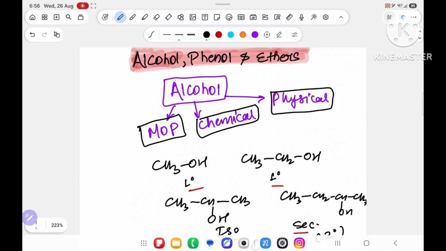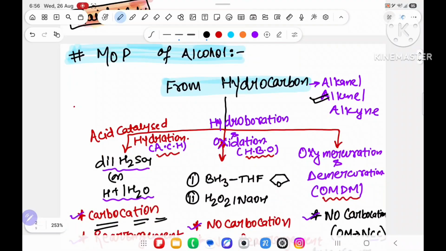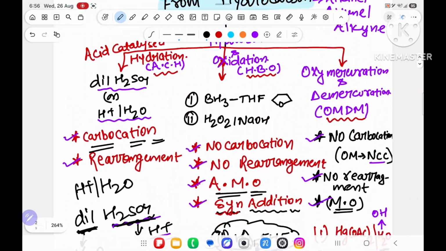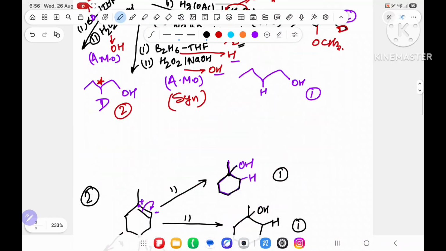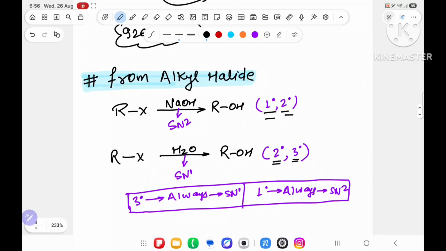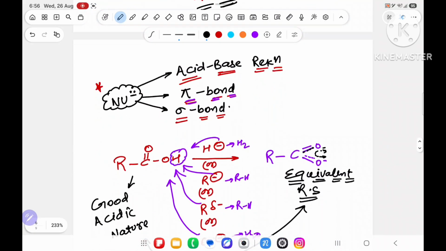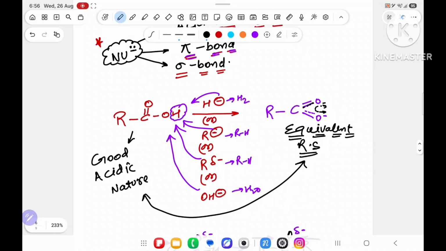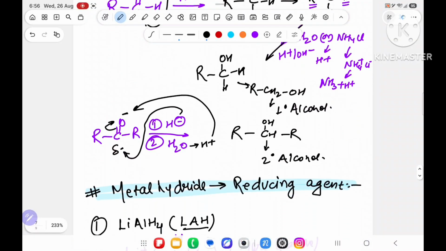In the last lecture, first I dictated the basic concept and introduction of alcohol. After that, methods of making alcohol from hydrocarbons: acid catalyzed hydration, hydroboration oxidation, oxymercuration demercuration, and on that basis I did 4 questions. From alkyl halide with NaOH, I dictated SN1, SN2. After that, reduction of carbonyl compounds, and I told you the nucleophile always tries to do an acid-base reaction. After that, it will attack the pi bond and then the sigma bond. Then I dictated that aldehyde will give 1 degree alcohol, ketone will give 2 degree alcohol.